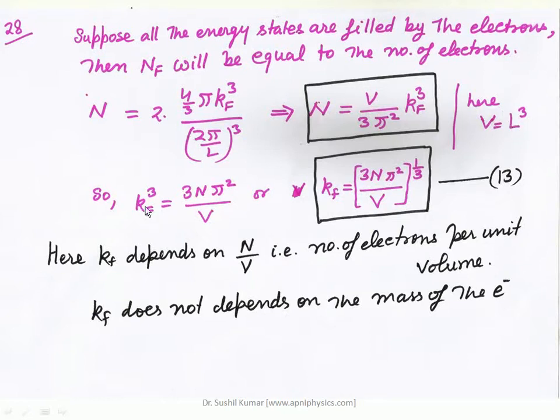So kF³ is equal to 3π²N upon V. If we have to find the value of kF, we simplify it again: kF is equal to (3Nπ²/V) to the power 1/3.